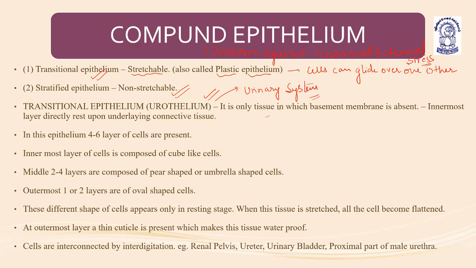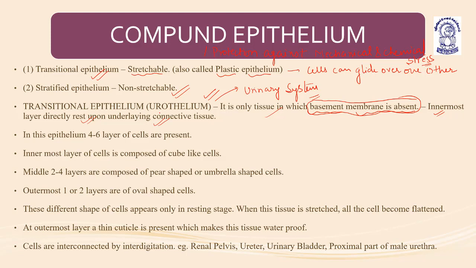It is the only tissue in which basement membrane is absent. Very important. Basement membrane is absent in these tissues. Basement membrane is the innermost non-cellular layer on which the different tissues rest. So the uroepithelium or the transitional epithelium basically rests upon the underlying connective tissue.